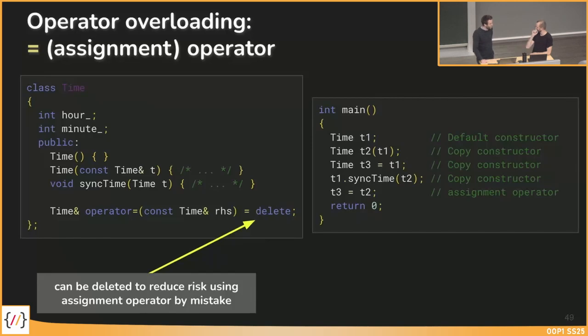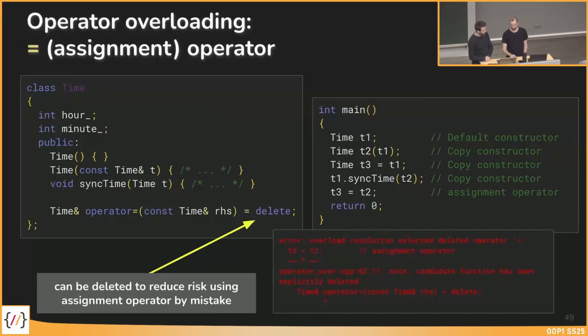Yeah, thank you. We can also, of course, delete it. In many cases, actually, it makes sense to save you from troubles. When you think you write it like this and you say, oh, okay, it's just a copy constructor. I already implemented a copy constructor, it works. You can explicitly delete it. This reduces the risk of using the assignment operator by mistake, because if you explicitly delete it, you will get an error like this, because for the assignment operator, there is a default implementation.